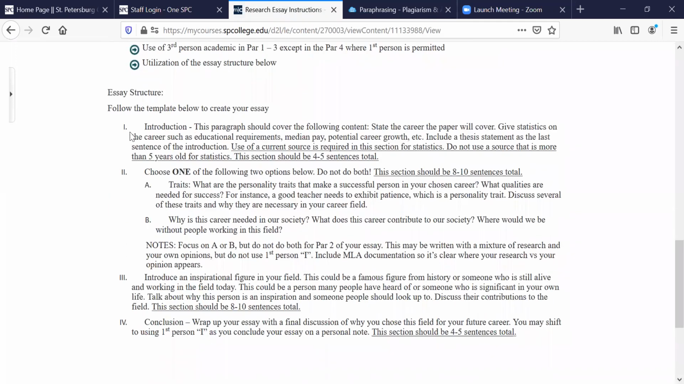Furthermore, go down here and you want to follow this template for your 4 paragraphs, making sure that you have the required content in each section. It's a good idea to have this out as you're creating every paragraph so you can go back and look at this once you've written your paragraph to make sure that you have completely followed the guidelines word for word.